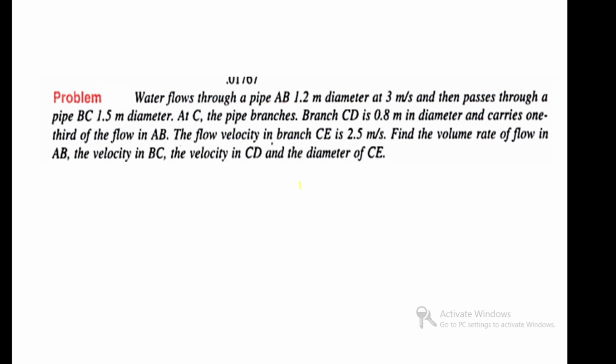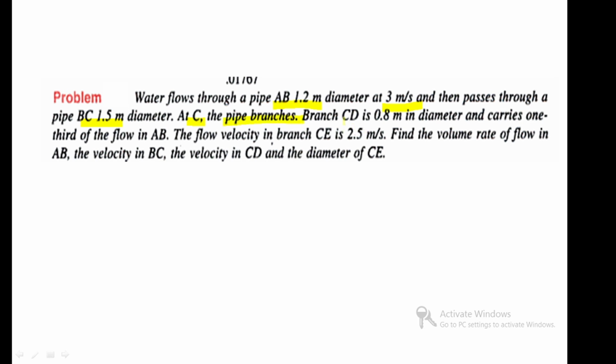This problem is given: water flows through a pipe AB of 1.2 meter diameter at 3 meter per second, and then passes through a pipe BC that is 1.5 meter diameter. At C, the pipe branches.